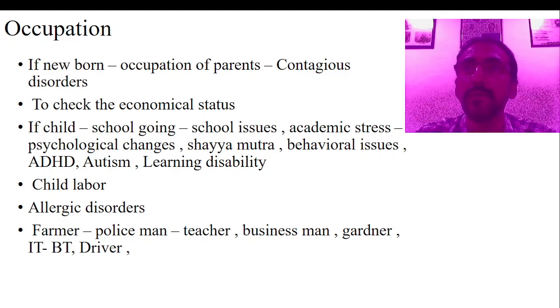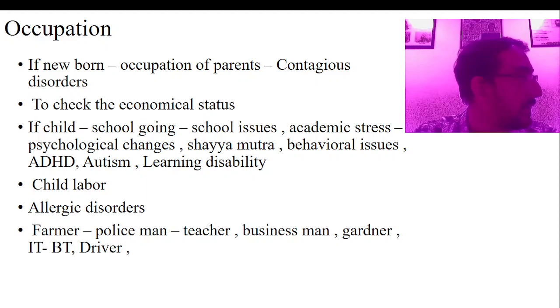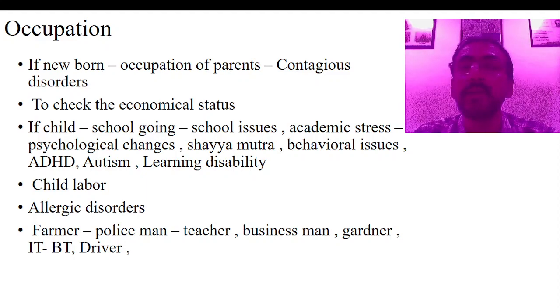If the child is school going, then we have to consider some of the school issues: academic stress like conditions, psychological changes, bullying, behavioral changes, antisocial behavior, then the exaggeration of Shayya mutra, or sudden emergence of the secondary, regressive type of Shayya mutra or nocturnal enuresis, then some of the behavioral issues, ADHD like conditions, autism like conditions, learning disabilities. These are easily identified in school age, especially ADHD, autism and learning disability. This will actually be identified by the teacher.